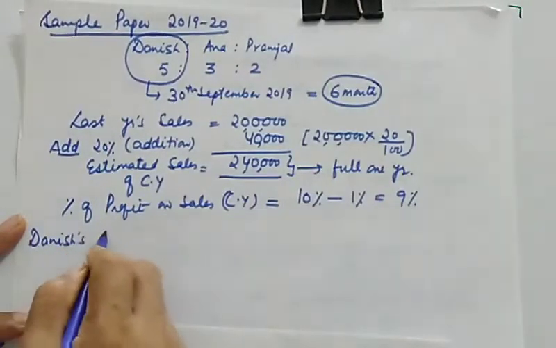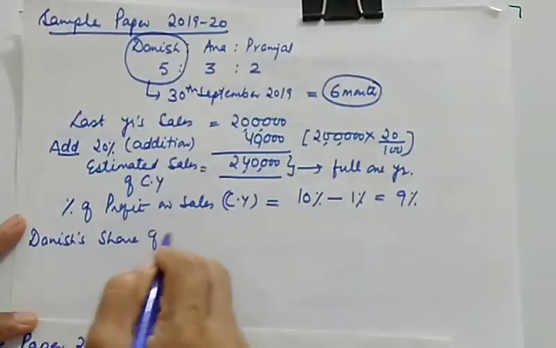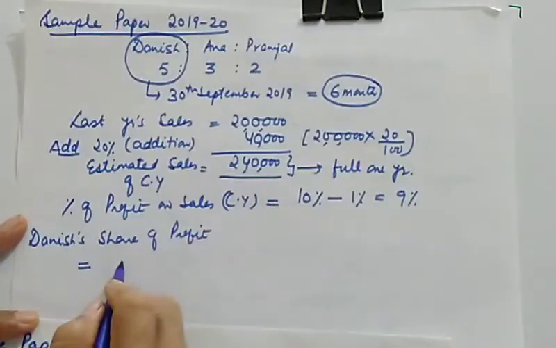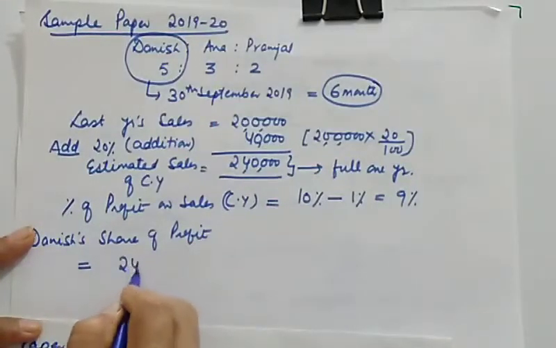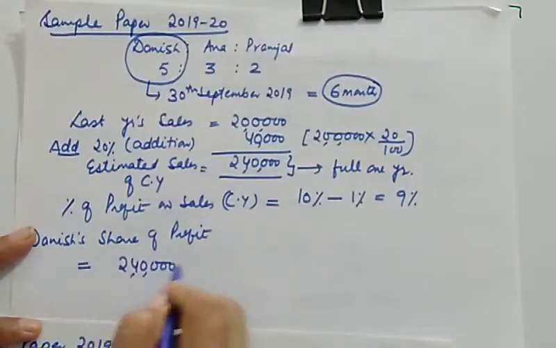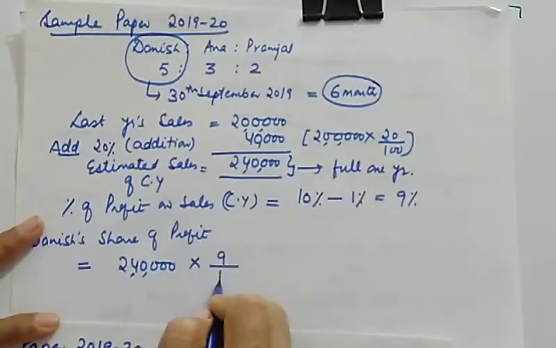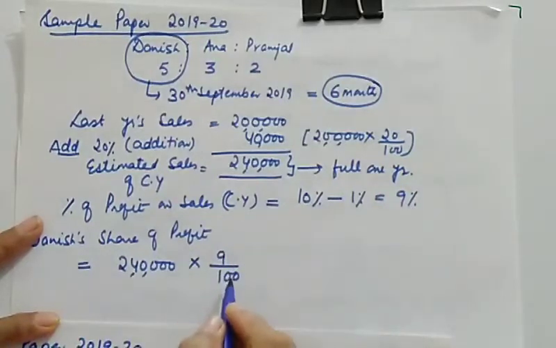Danish's share of profit will be equal to the estimated sale of the full current year multiplied by the rate of profit, which is 9%.